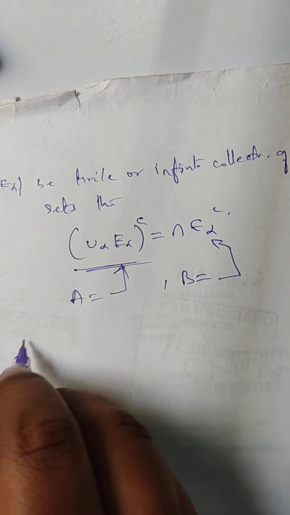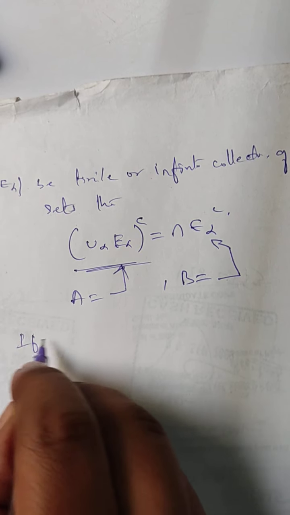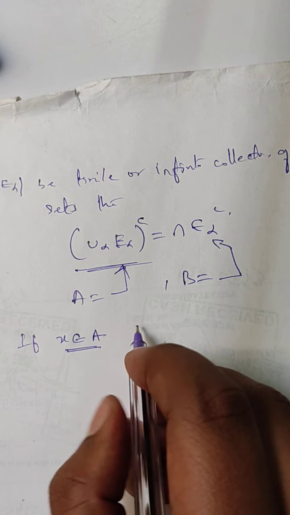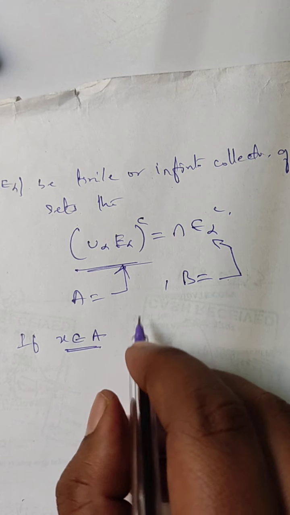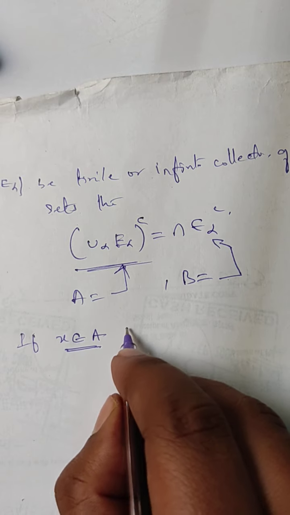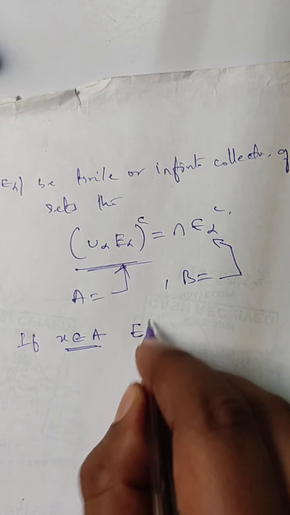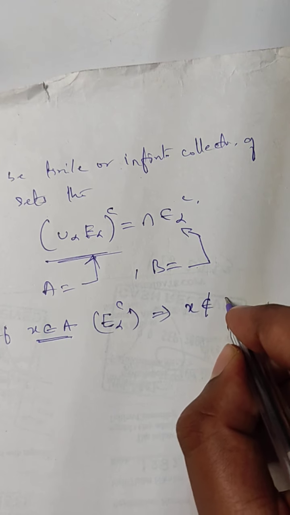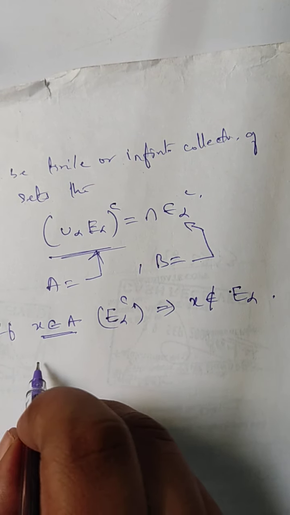For example, if x belongs to A, all right, it means x belongs to this complement of the union of E alpha. That implies x does not belong to E alpha. All right.